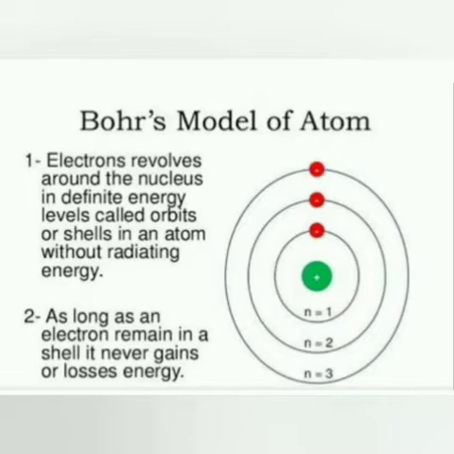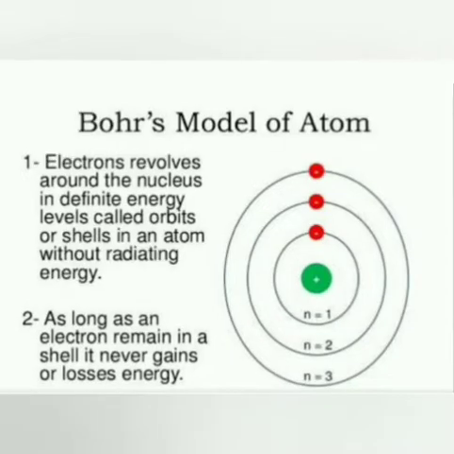As you see in this picture, Bohr's atomic model, the first point says electrons revolve around the nucleus in definite energy levels or orbits or shells in an atom without radiating energy. That means that electrons will not change their path. They will continue revolving around their path with continuous energy, and they will not lose any energy. This gave the stability of the atom. So it was proved why atoms are stable.